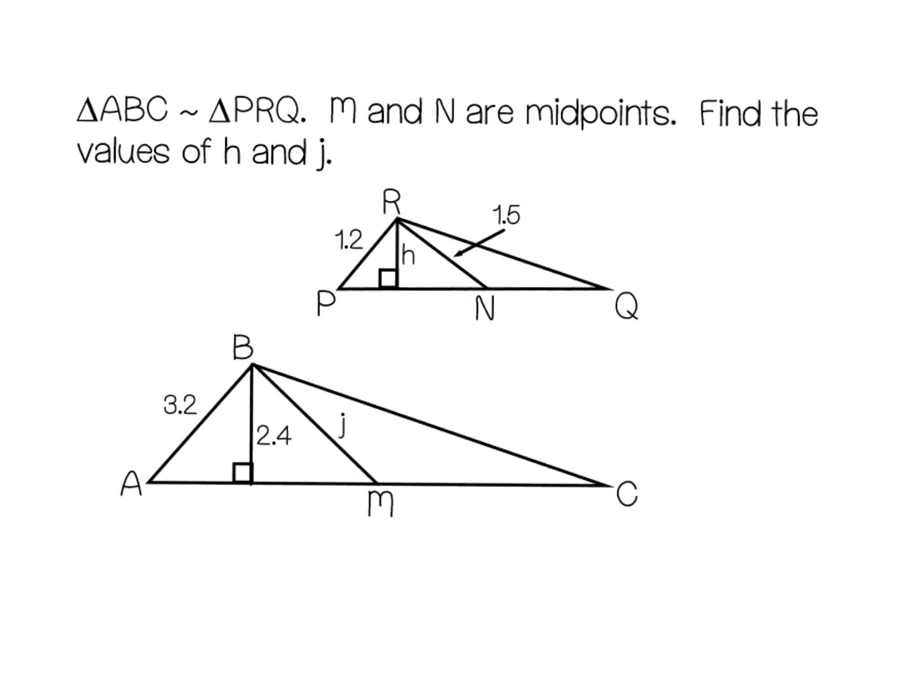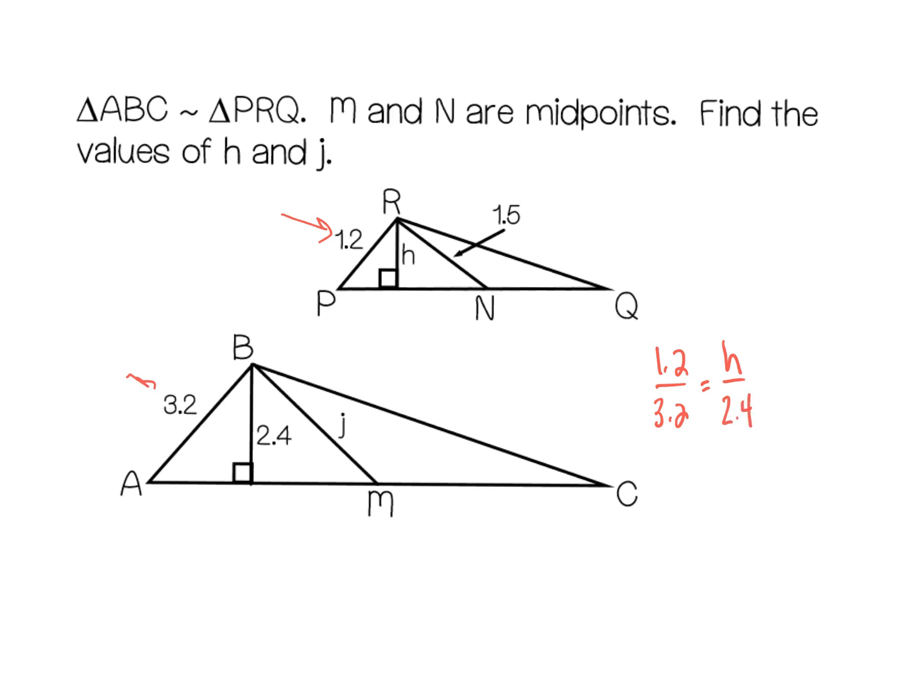So if my triangles are similar, then don't forget the altitudes, the medians, and the angle bisectors have to be similar as well. They're going to be proportional. Okay, so let's just set up our first ratio. Let's start with our sides here. I have 1.2 over 3.2 would be equivalent to, let's do our altitudes first, so it would be h over 2.4.